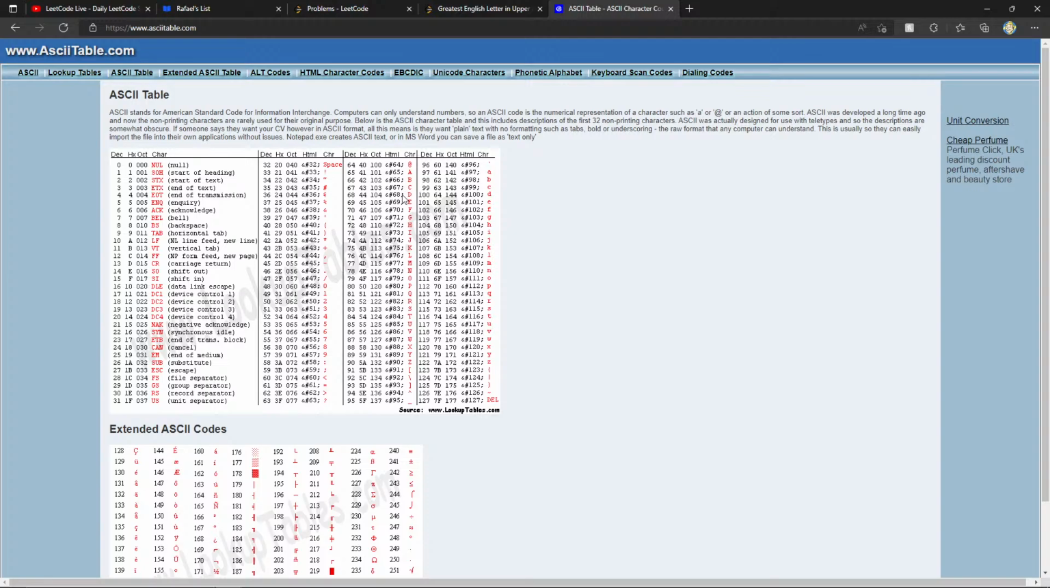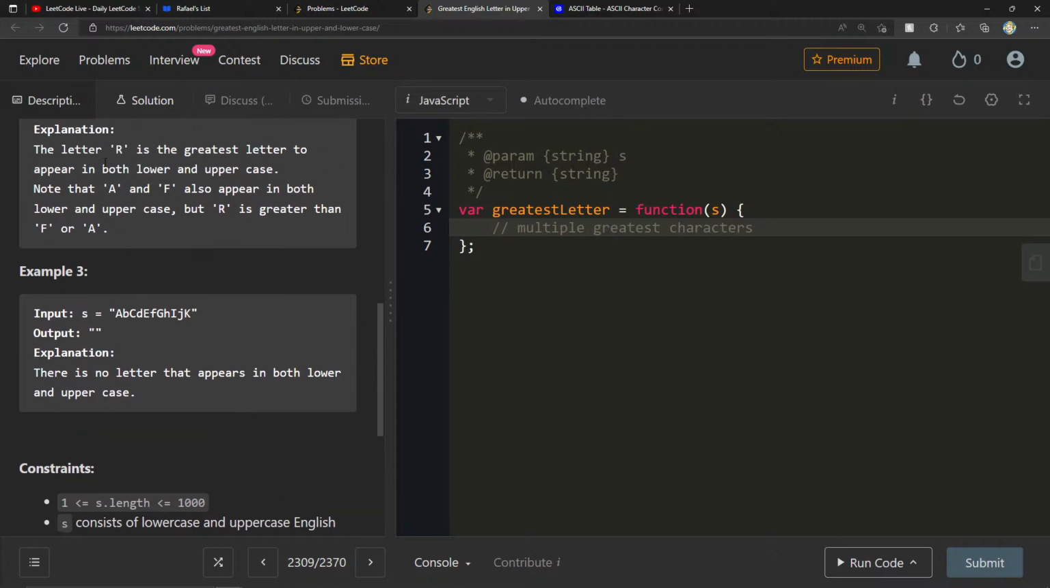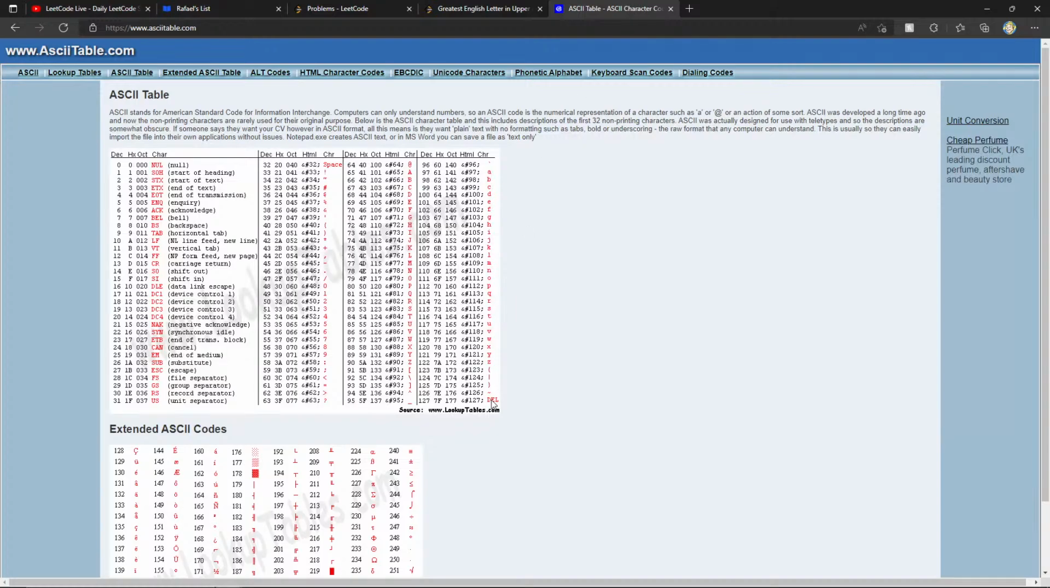So I think we can create a statically sized array of size 127 or 128, right? So we can index 127, and we start adding the frequencies there. And really, we just want to find the first one that appears twice starting from the end. Like if let's say they said R was the best one, the letter R is the greatest letter to appear in both lower and uppercase. So imagine we're coming from the back here. We start looking through all these characters, and we get to index 114, which is R.